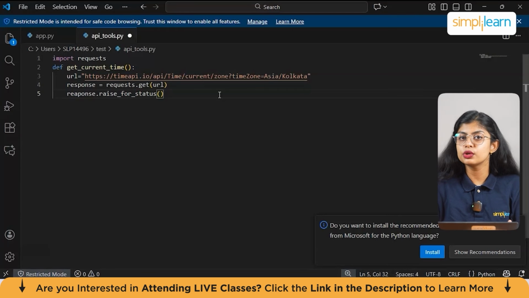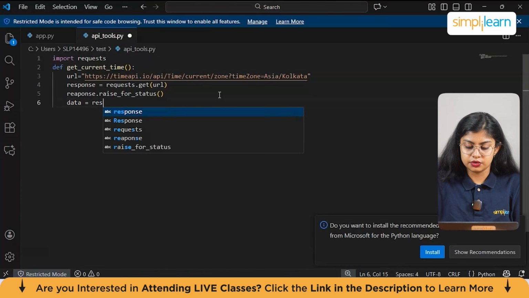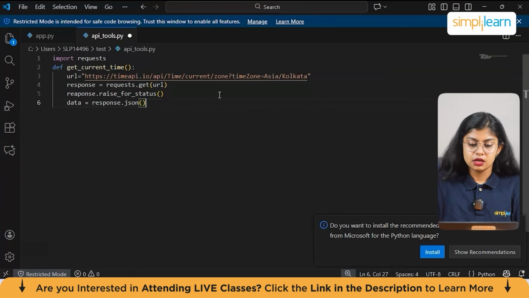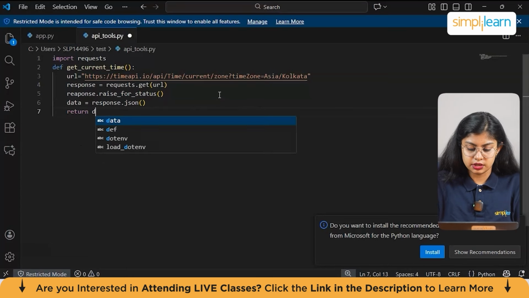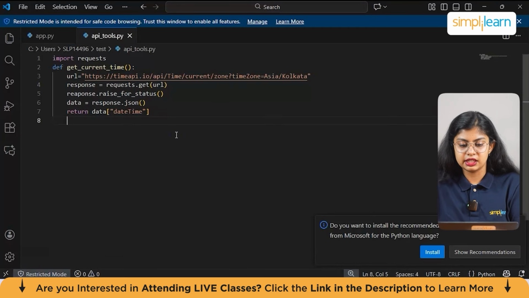Suppose they're not able to get the time, it shows an error message. Next we have data equal to response.json. Now this converts the JSON file into a Python dictionary, and then we return data datetime. So this is the code for retrieving the date and time.